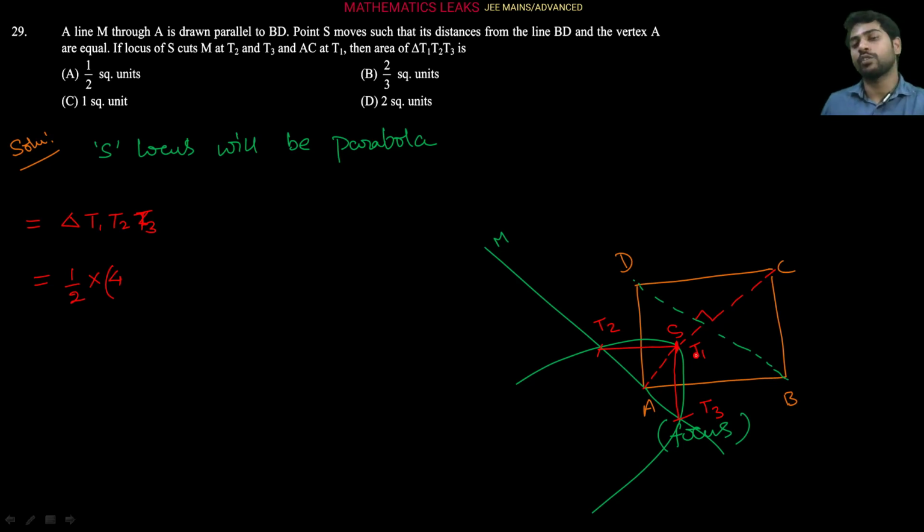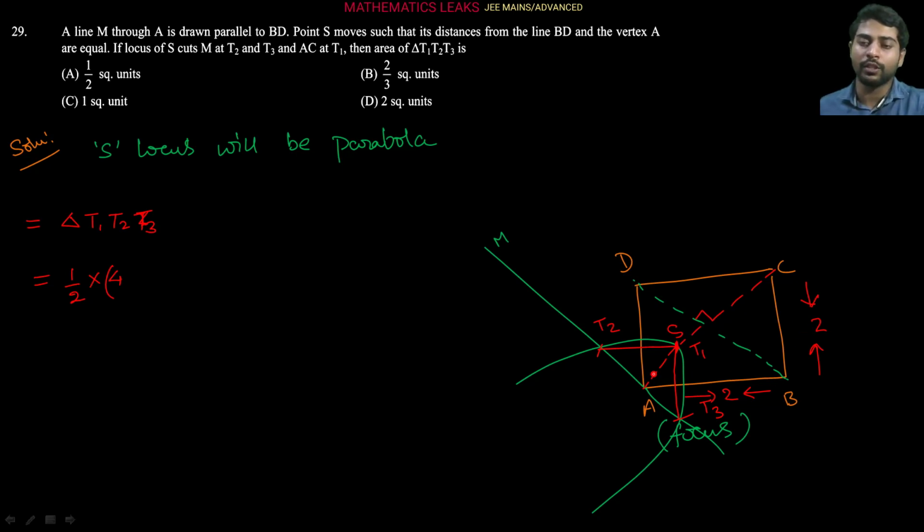You can see this is a square, and the length of the sides of the square is already given in the comprehension as 2 units. So this is 2, and this is 2.